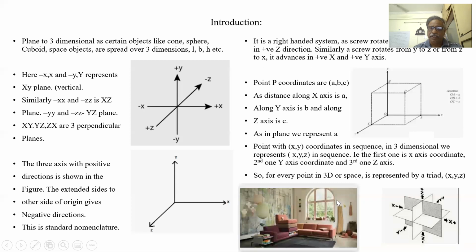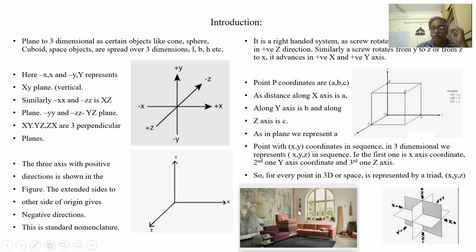So this is an xy plane, a two-dimensional plane, but this is a three-dimensional space. To define this, we need three axes: x-axis, y-axis, and z-axis. Most of our engineering problems have a three-dimensional system. Suppose a rocket is going, it has to be identified in three dimensions. A satellite is moving in three dimensions. Everything is in three dimensions nowadays.